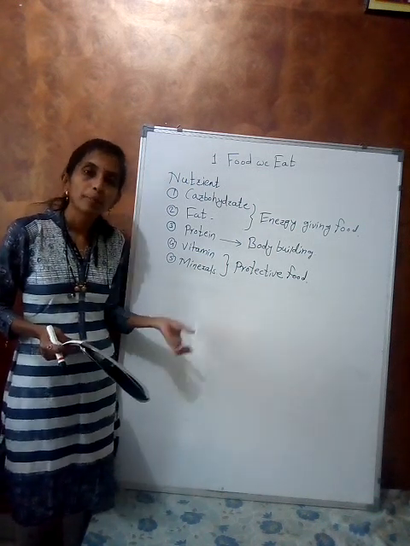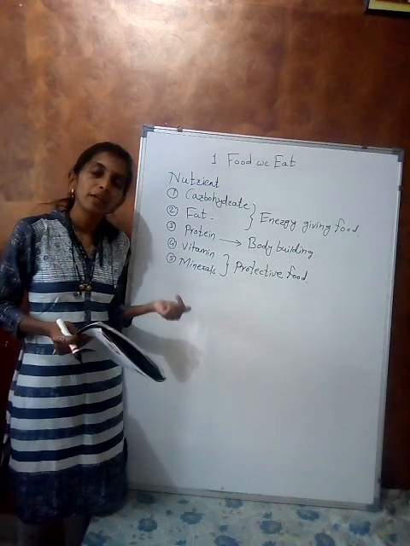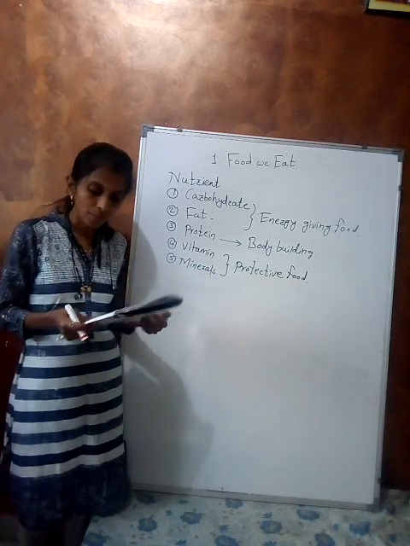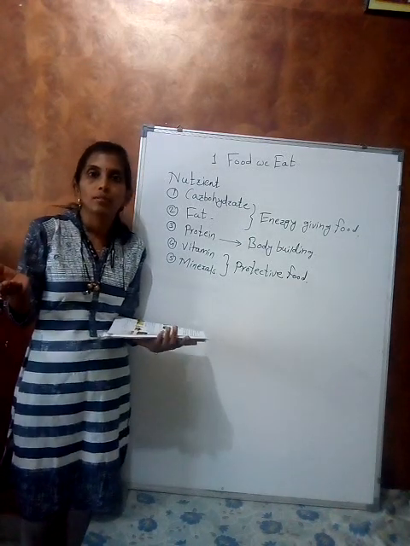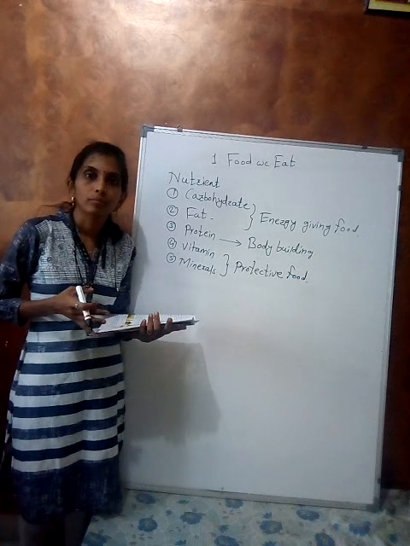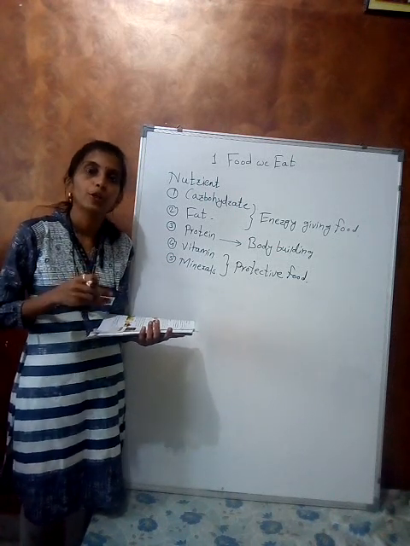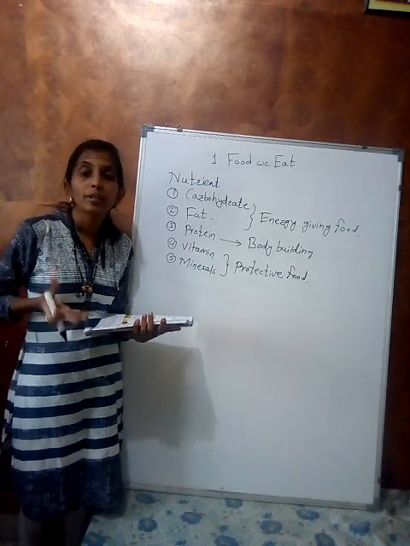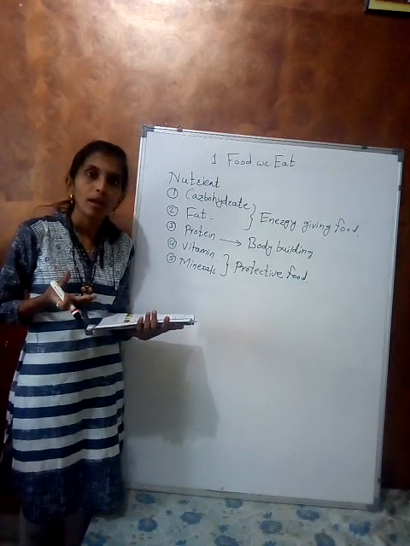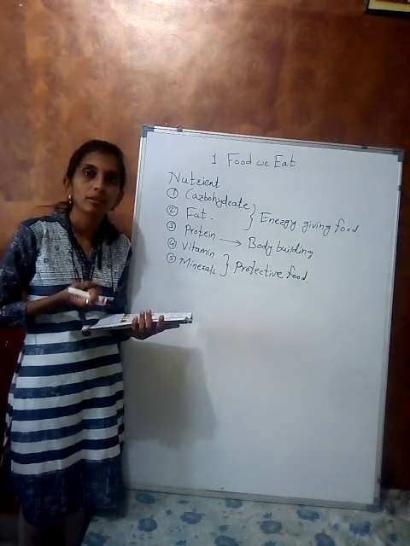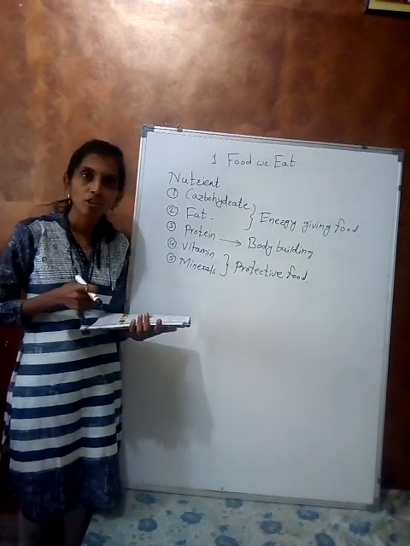It keeps us healthy and protects our body from different types of diseases like malaria, typhoid, dengue. When you eat the proper amount of food, your immunity is more, and our body is protected from the infection germs.